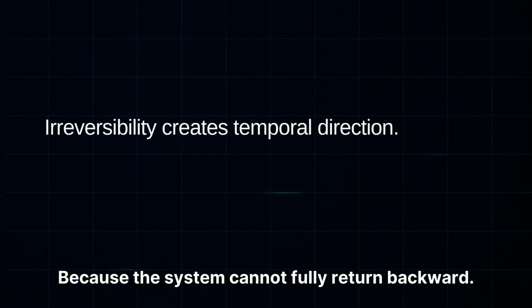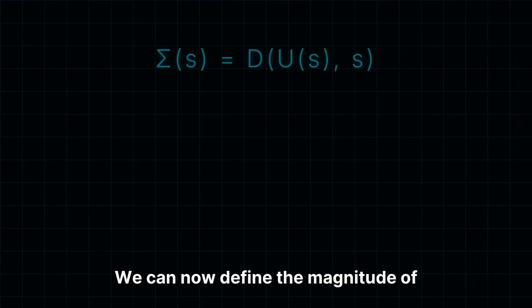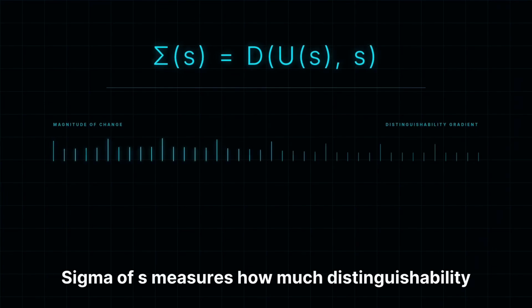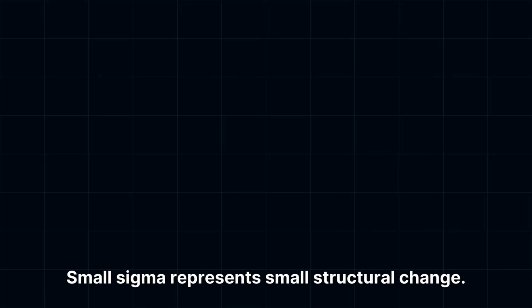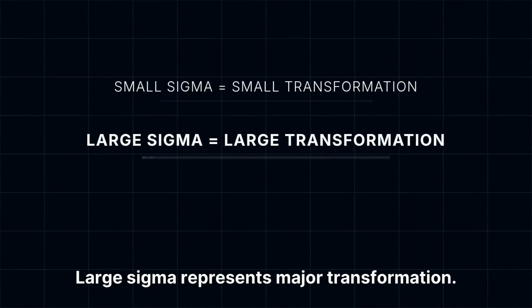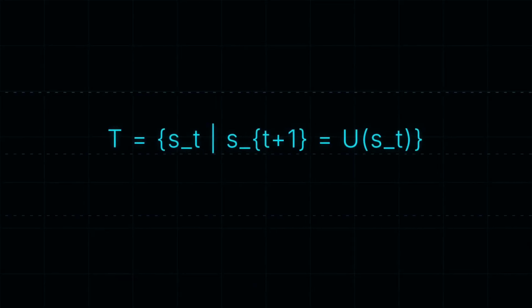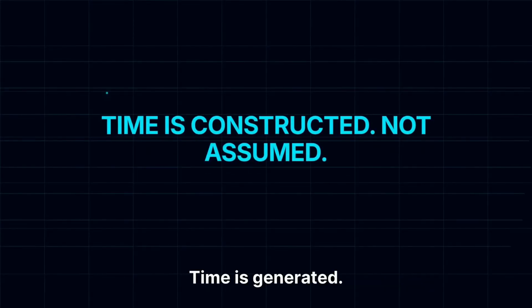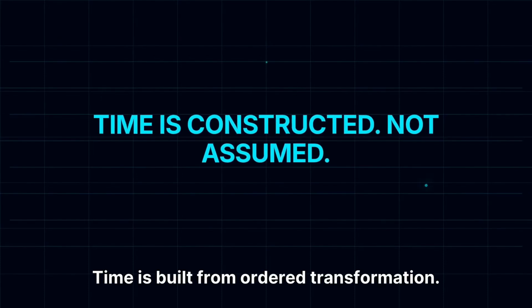Because the system cannot fully return backward, we can now define the magnitude of change. Sigma of S measures how much distinguishability is created through updating. Small sigma represents small structural change. Large sigma represents major transformation. We now arrive at the formal definition of time. Time is the ordered collection of updated states. Time is not inserted into the framework. Time is generated. Time is built from ordered transformation.